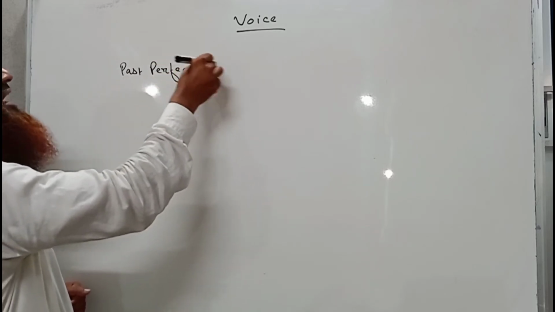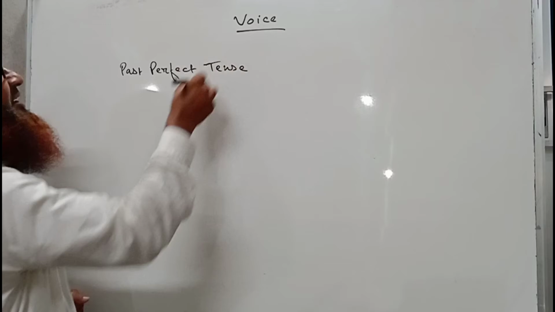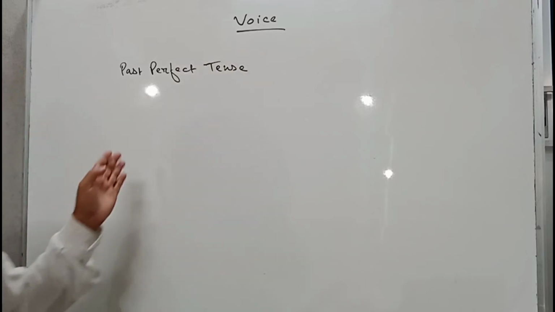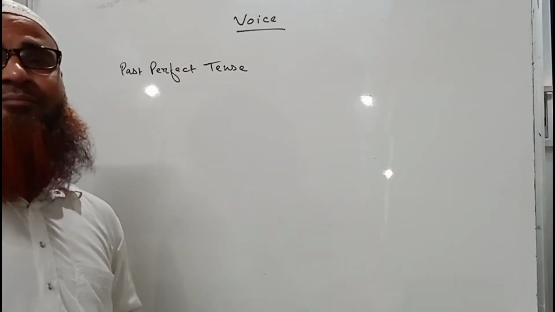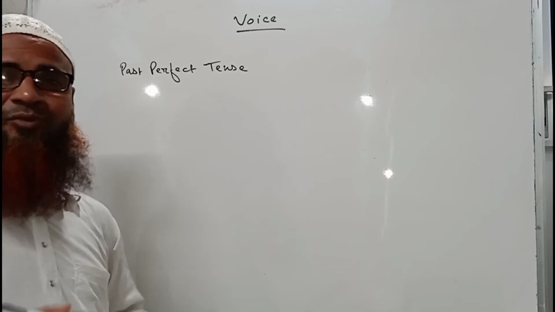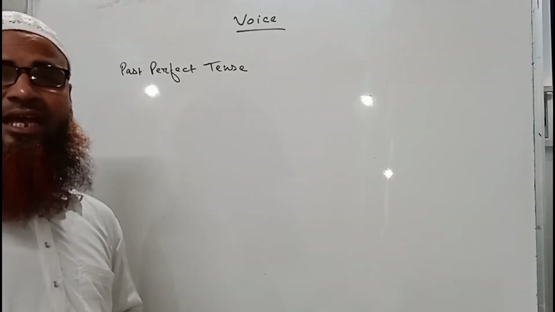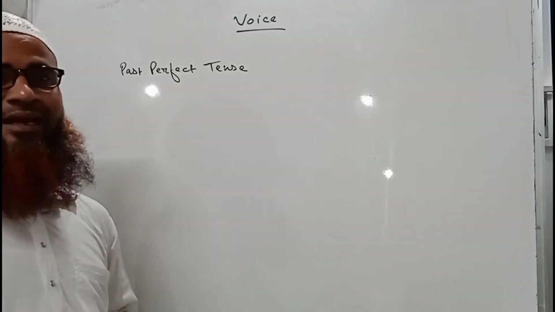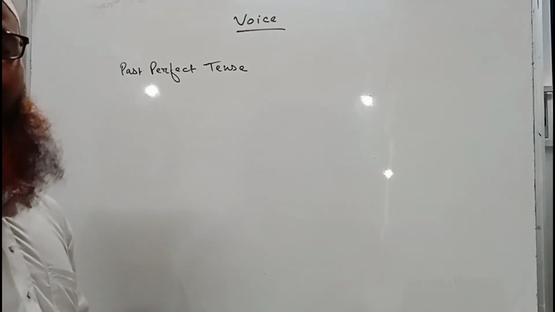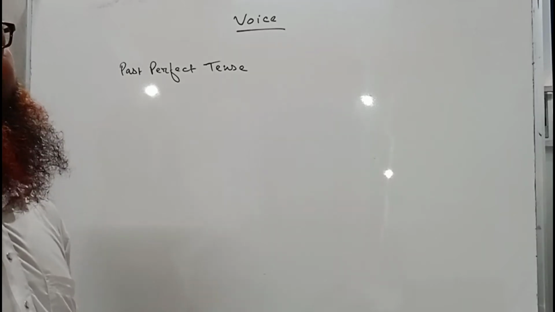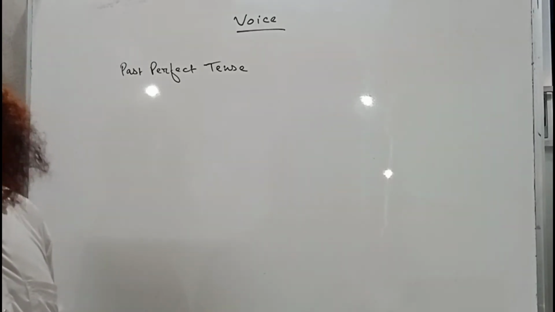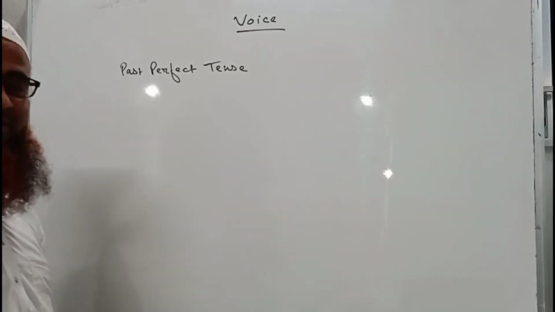So we have already learned the voice sense of present perfect, and this is the same as the voice sense of present perfect only. What is the difference? In present perfect we used have or has, and here in place of have or has we have to use had, the past tense form of the have verb. The past tense form of the have verb is had.